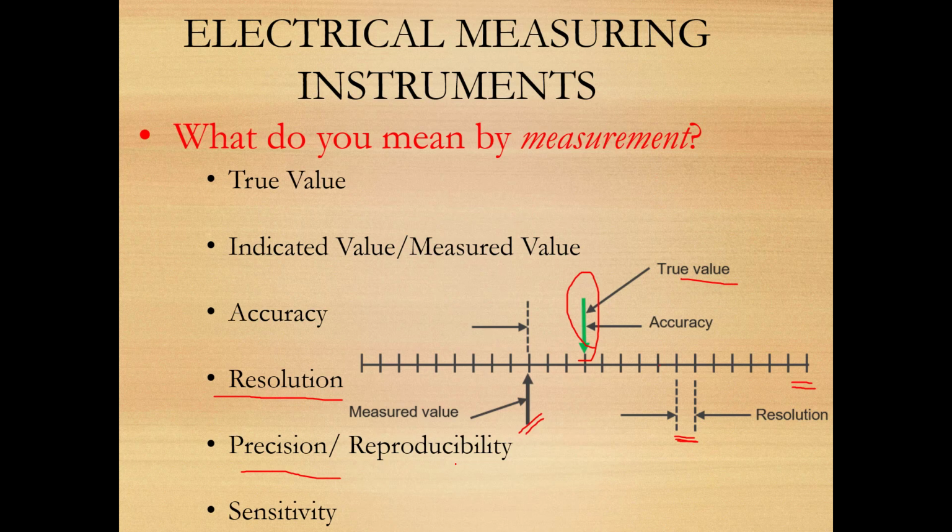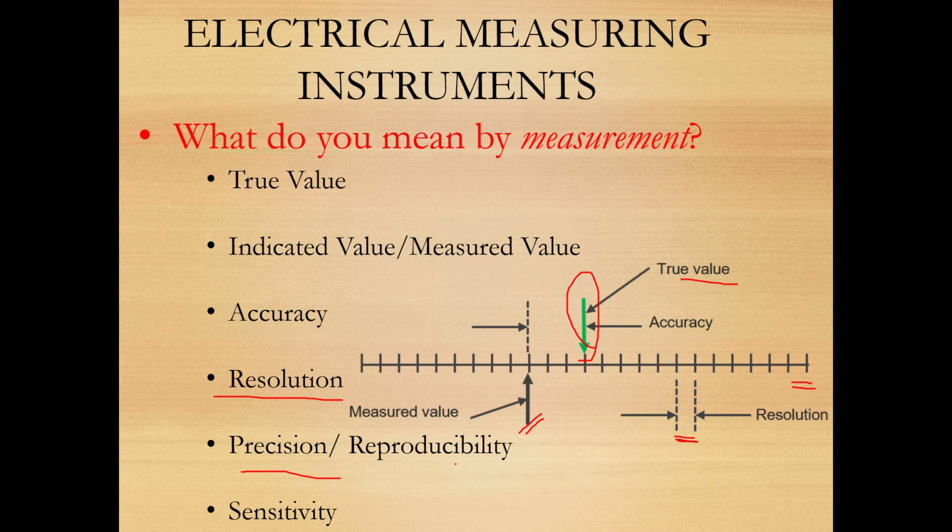So the radio knob is not that sensitive. The feel of this definition is that if you change a very small amount at the input and the output changes drastically, then we call the instrument very sensitive.